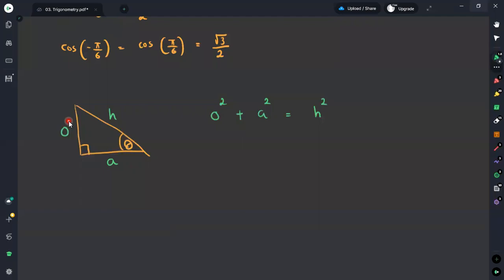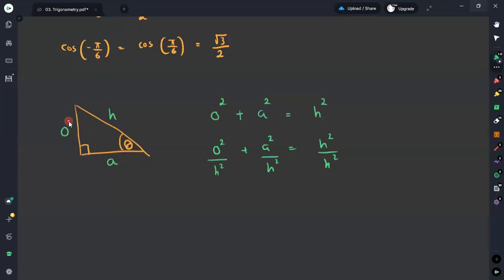Based on this Pythagoras theorem, I am going to divide all these terms by H squared. Therefore, I will get O squared divided by H squared plus A squared divided by H squared equals H squared divided by H squared.